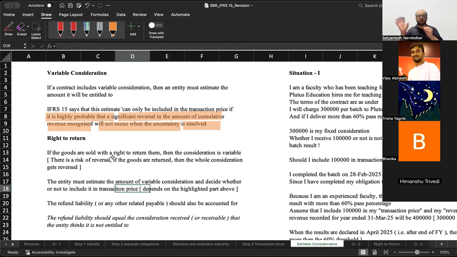IFRS 15 ka provision is very simple. If you believe that there is a high chance of revenue getting reversed in the future, then don't include it in the transaction price. Don't consider. But if the chance of that amount getting reversed in the future is bleak, you don't think that you will have to reverse the amount already recognized, then you can go ahead and record the revenue in your books of accounts. Theek hai? Now do one thing.